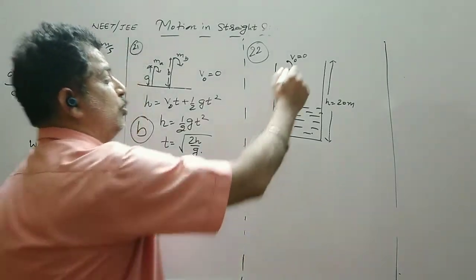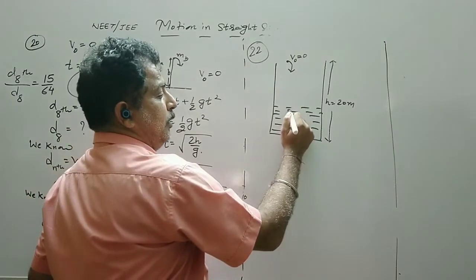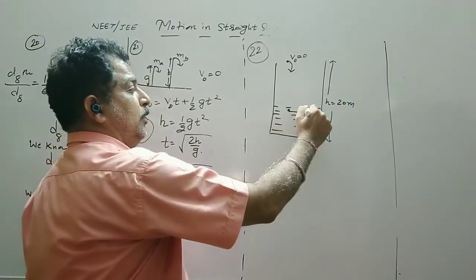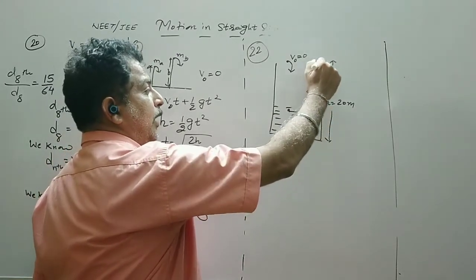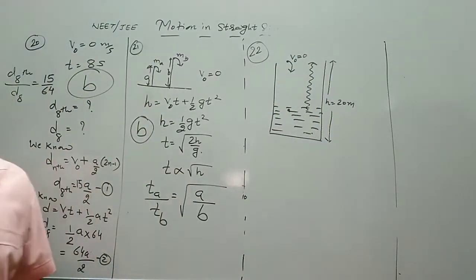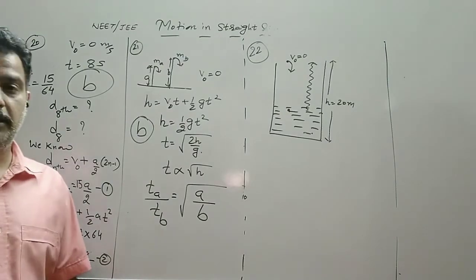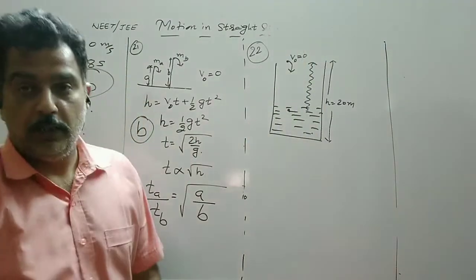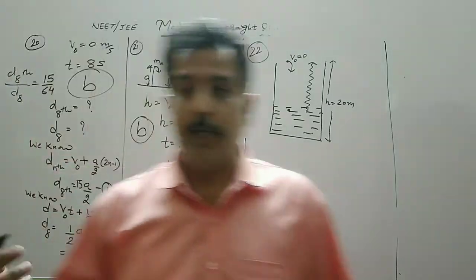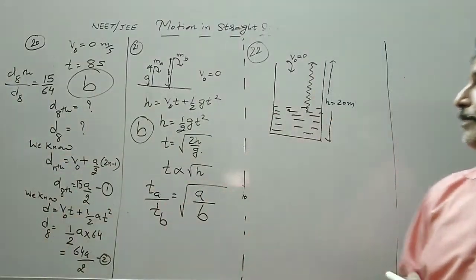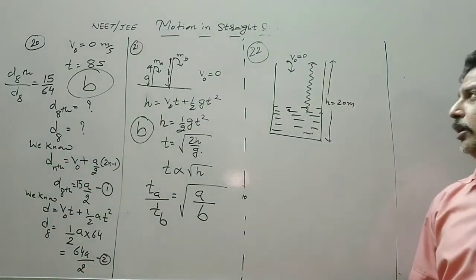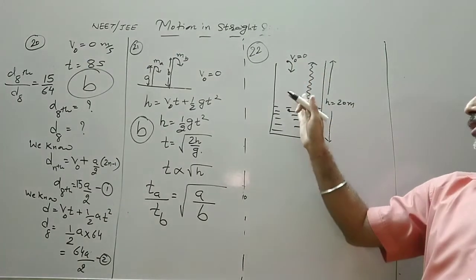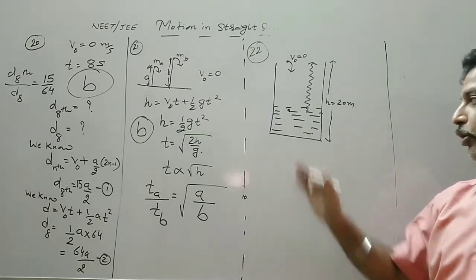So when this stone falls into water, the sound will travel and this splash is heard after 3 seconds. We have to find out the speed of the sound or the speed of the splash which we have heard. So let us first find out how much time this stone will take to fall into the water.